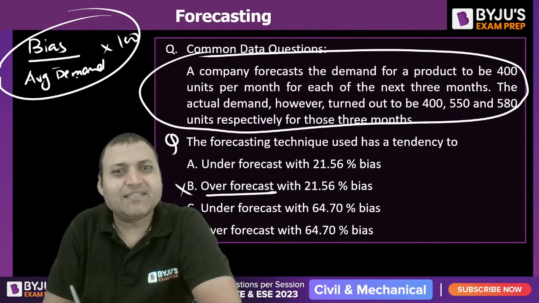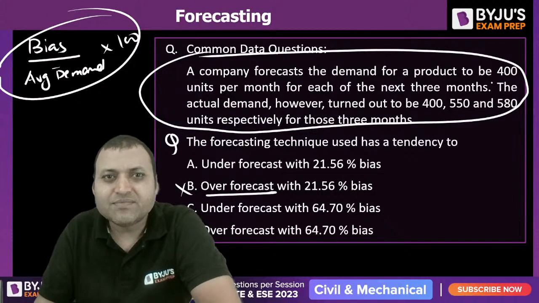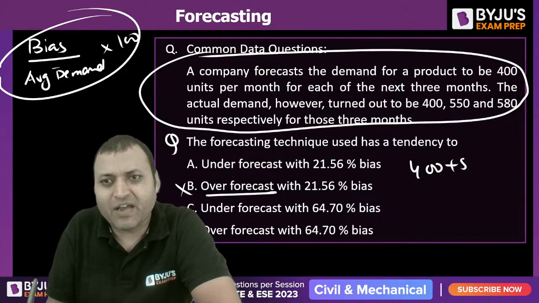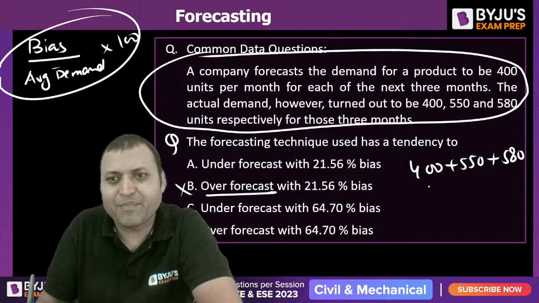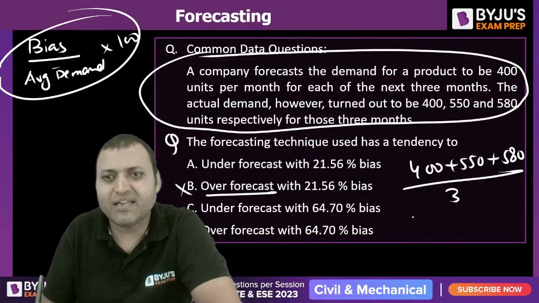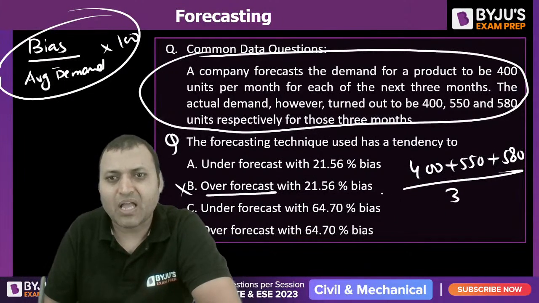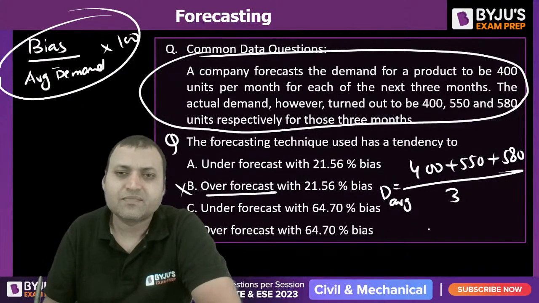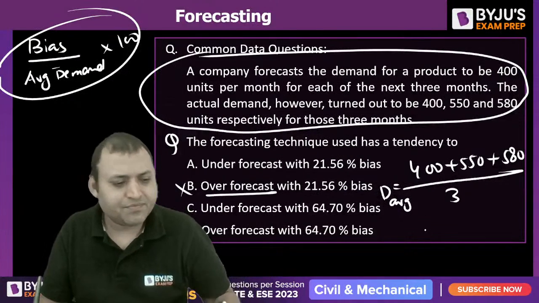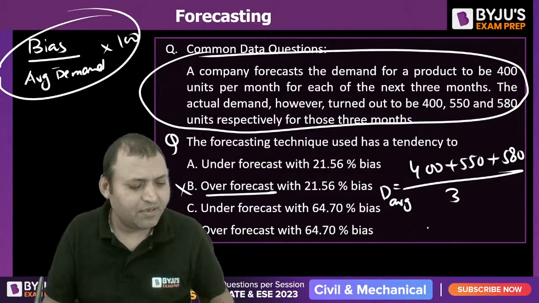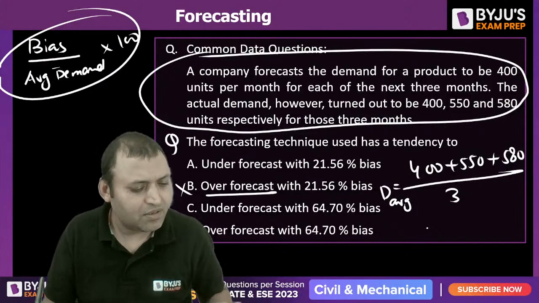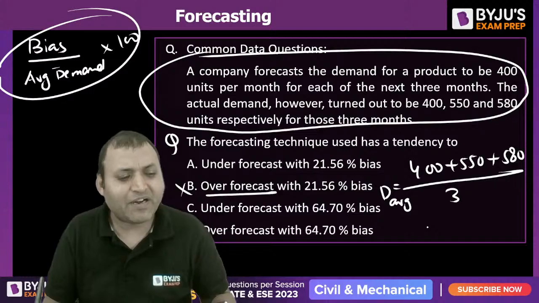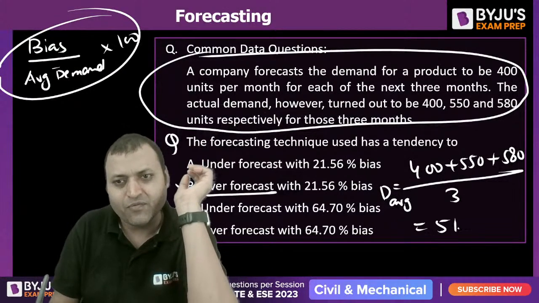So bias is 110, and what is the average actual demand? The actual demand is 400 plus 550 plus 580 divided by 3. That is the mean actual demand. It is 510.